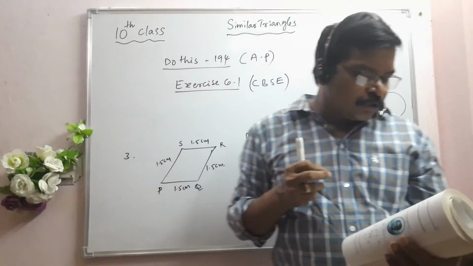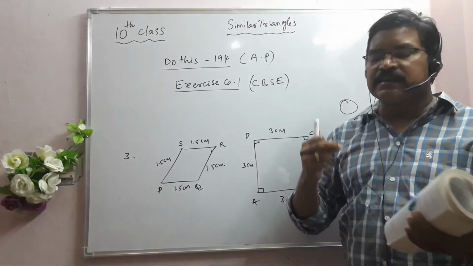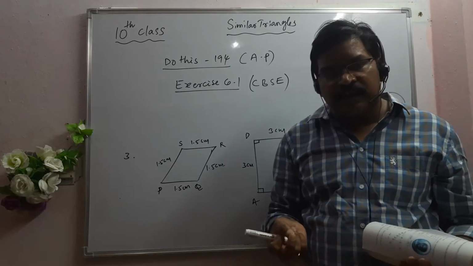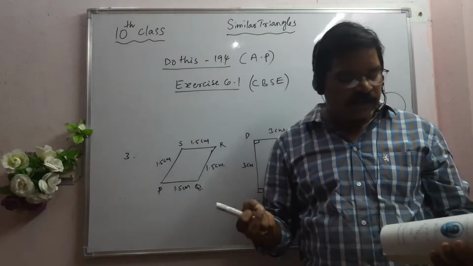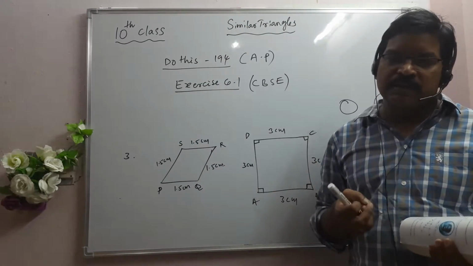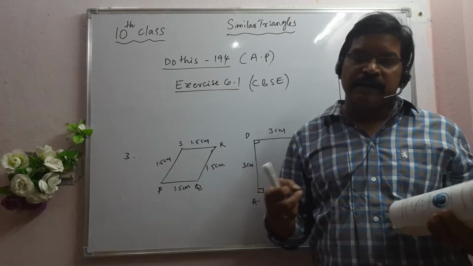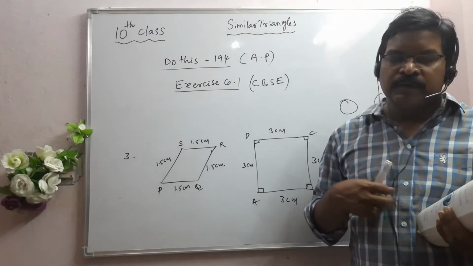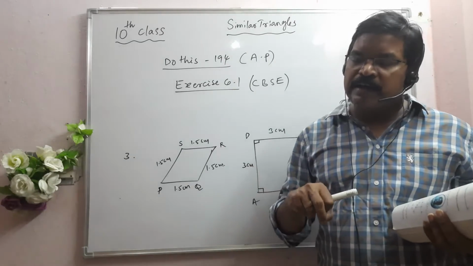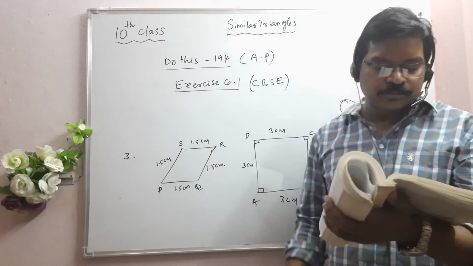Fourth one: two polygons of the same number of sides are similar if their corresponding angles are what? Equal, and their corresponding sides are proportional. This is the main definition of similarity of polygons. The corresponding sides are proportional and the corresponding angles are equal, right?